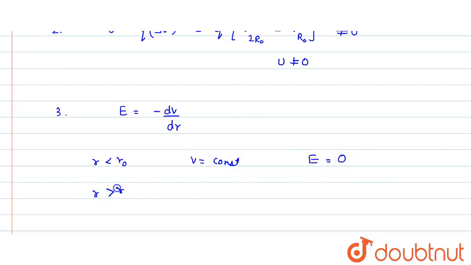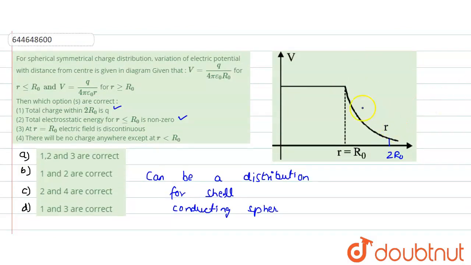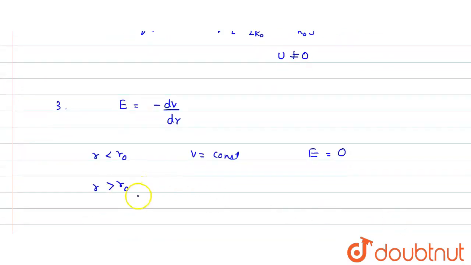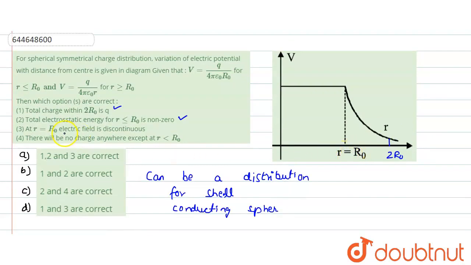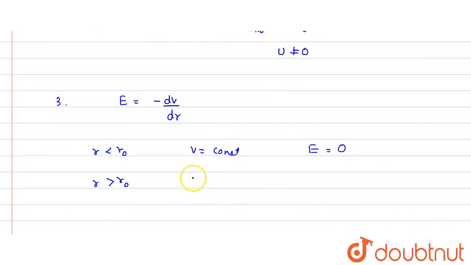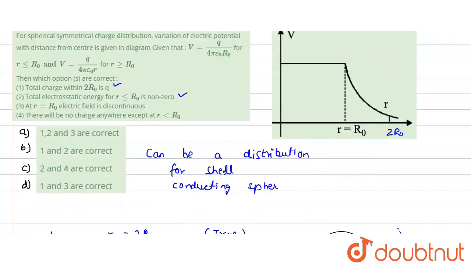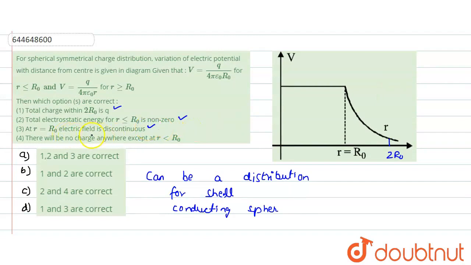Now if we take R greater than R naught, just to the right of R naught, the potential variation is 1 by R, so we can say it would be some constant C divided by R. Now if we take the E value, it would be minus C divided by R square. This value is not 0, because it would be 0 only when R is infinity. That means there is a discontinuity from a 0 value to a certain value. That means this is a correct statement, the electric field is discontinuous.